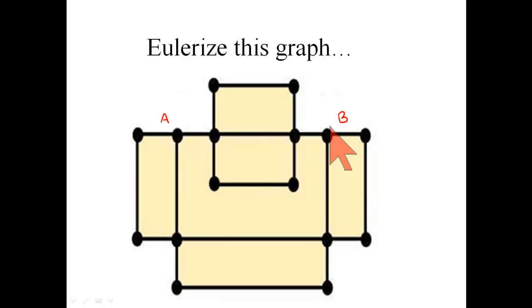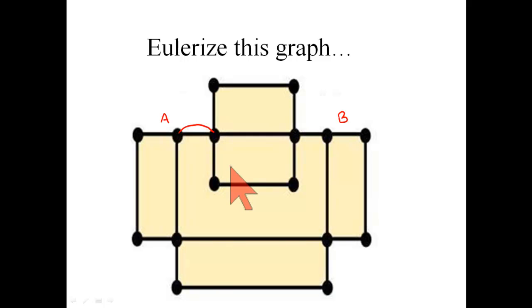So all I can do is duplicate existing edges, and I want to make vertex A have even valence. How about we do this? Let's duplicate that edge. Now A has valence 4, so it's even.